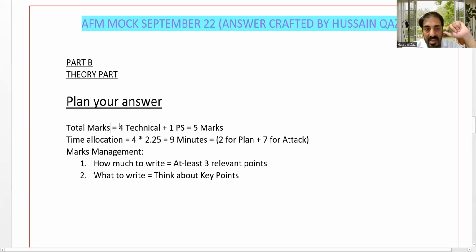Total marks here are 4 technical, but of course there is the 20% for professional skill, so actually you are attempting 5 marks. According to the marks, 4 multiplied by 2.25, or approximately 9 minutes, you have. At least spend 2 minutes on the plan, what to do, and 7 minutes to attack.